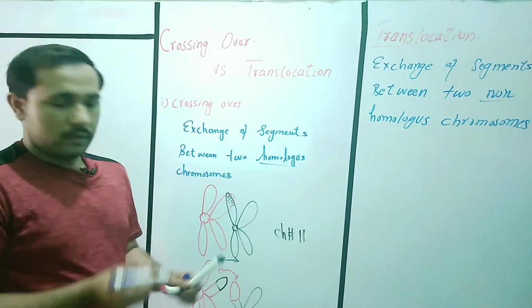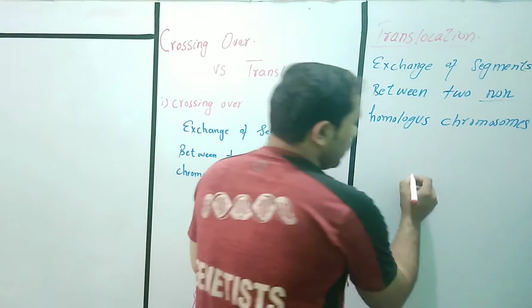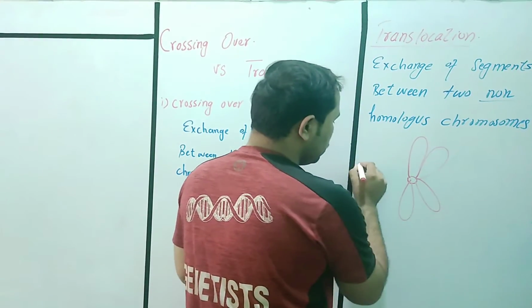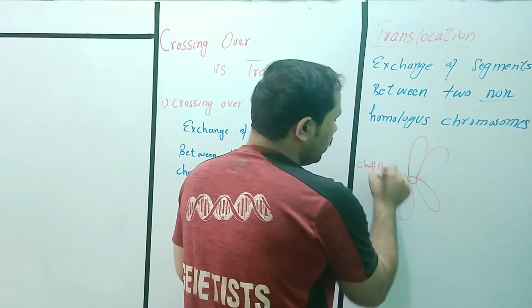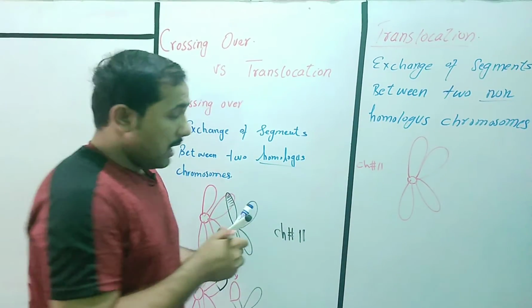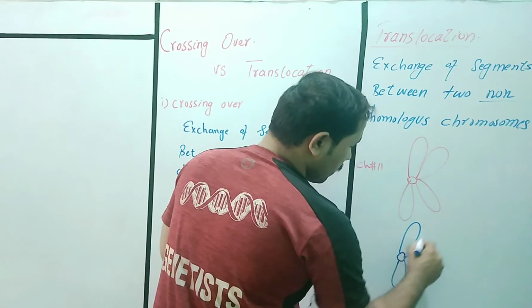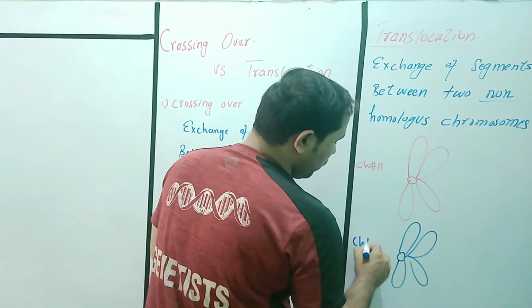What does it mean? This is chromosome number 11, not the pair, I am taking only one, and this is chromosome number 12.